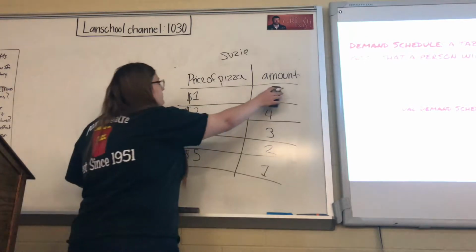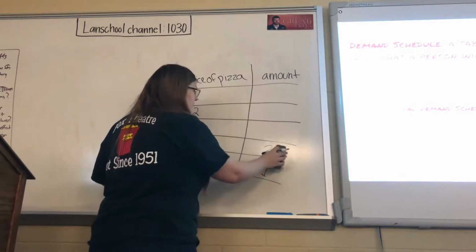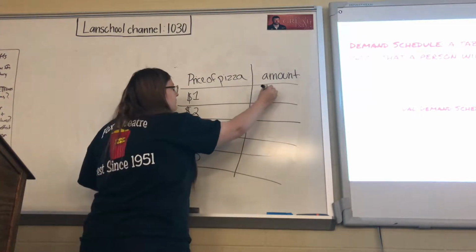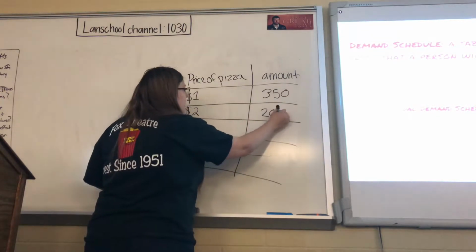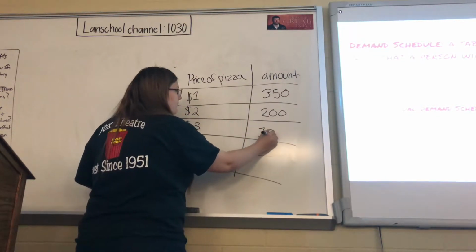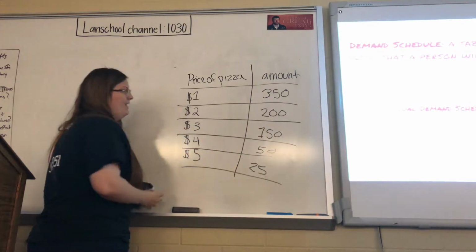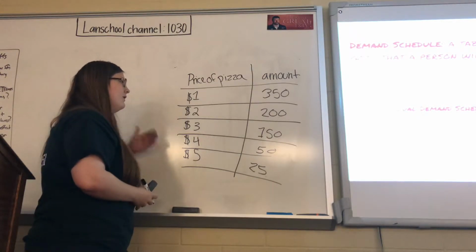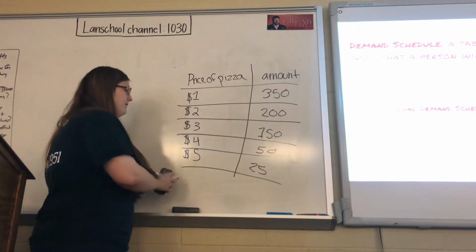And for a market demand schedule, maybe there'd be 350 slices of pizza sold in a day, 200, 150, 25. So they can vary pretty significantly, but they all have one thing in common, which is the cheaper it is, the more is going to be bought.